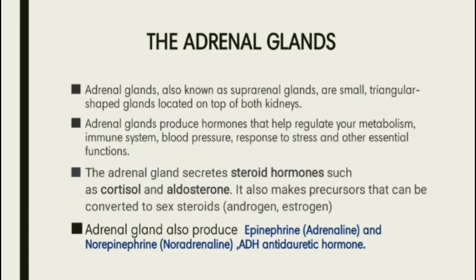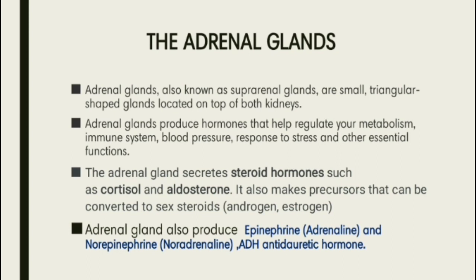The adrenal glands. Adrenal glands, also known as suprarenal glands, are small triangular shaped glands located on the top of both kidneys. Adrenal glands produce hormones that help regulate your metabolism, immune system, blood pressure, response to stress, and other essential functions.